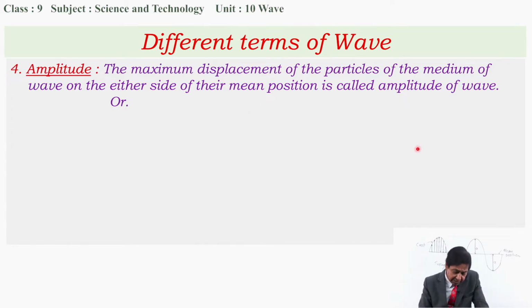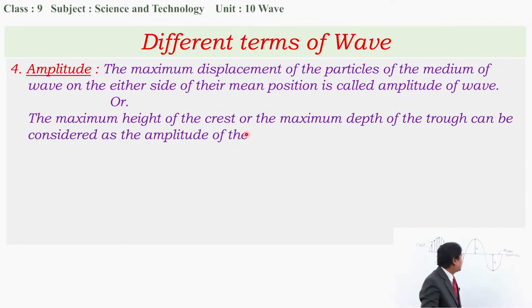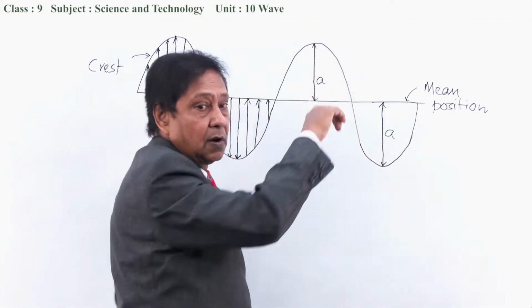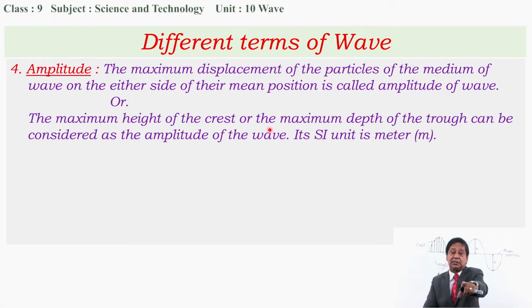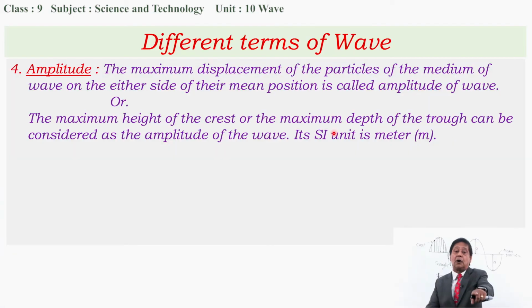It can also be defined this way: the maximum height of the crest, this is the maximum height of the crest, or the maximum depth of the trough, this is the maximum depth of the trough. The maximum height of the crest or maximum depth of the trough can be considered the amplitude of the wave. Its SI unit is meter.